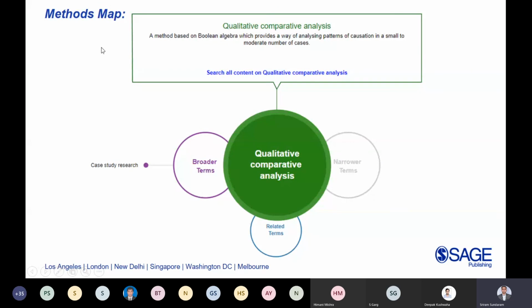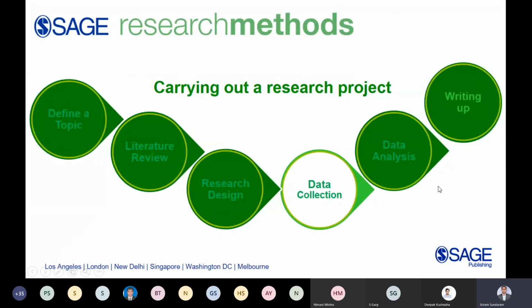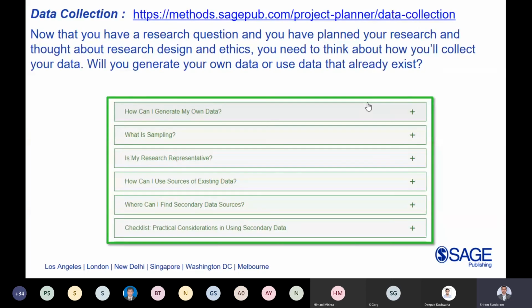So this is the QCA, the methods map link that I have shared. And the next aspect that we will go to is data collection. So this is again from the project planner. In data collection, you can either collect your own data and use it, fall back on primary data, or fall back on secondary data. And sampling, how to do sampling, what research questions you should ask, everything will be a part of it, and brief snippets of the entire content are provided